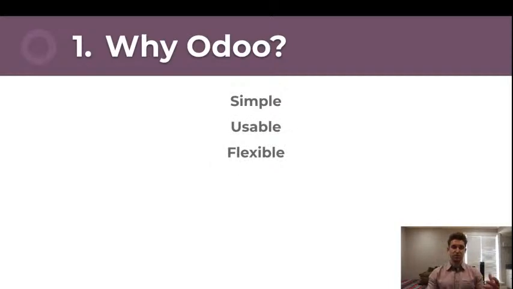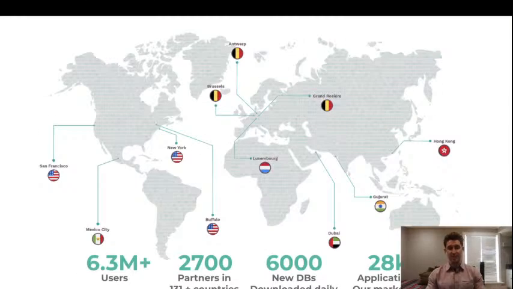However, I also think the best testimony to the simplicity, the usability, and the flexibility of Odoo is really the growth of our community over the course of time, even today. We see that today we've got more than 6 million users across the globe utilizing Odoo. We have a growing and really strong, second to none partner network of 2,700 plus companies working with us. We have a third-party built app store that's illustrating how many organizations want to build on top of the foundation of Odoo, now exceeding 28,000 different applications. And on top of all of that, we're expanding ourselves as well. So you can see here that we have offices spreading across the globe.